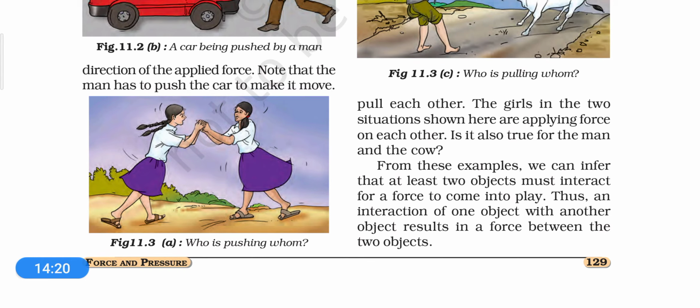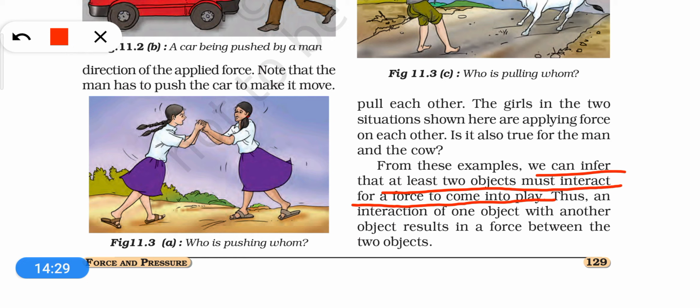All right. So from these examples, we can infer that at least two objects must interact for a force to come into play. All right.